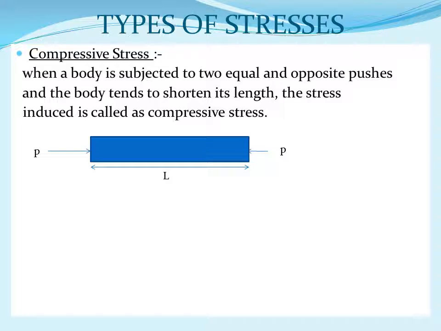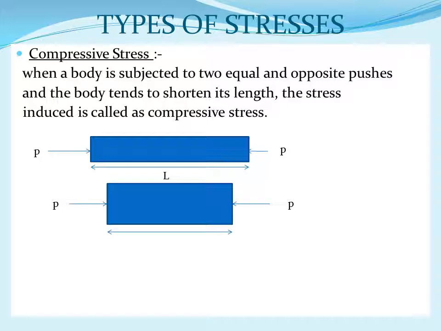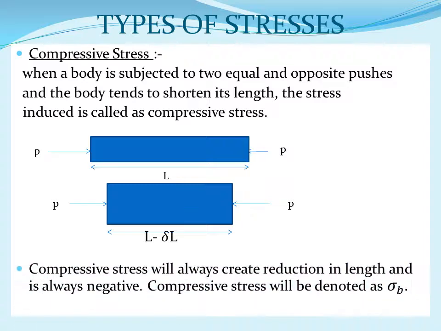Starting length is L. After compression, the length will decrease, that is L minus delta L, a reduction in length. Compressive stress will always create reduction in length and is always negative. Compressive stress will be denoted by sigma B.